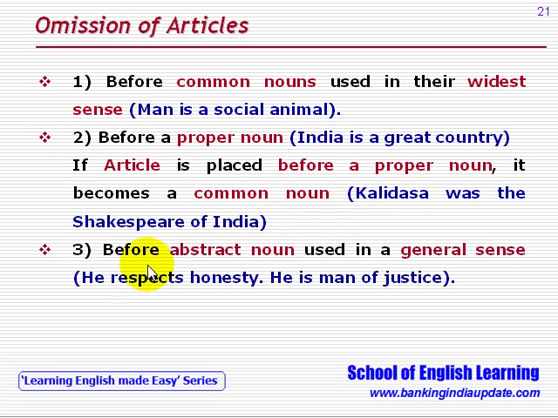So an article is not to be used before an abstract noun used in the general sense. Like, he respects honesty. He is a man of justice.